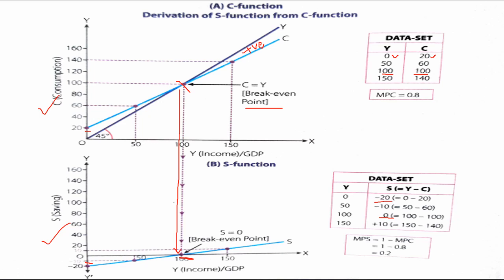Beyond that point, when income is increasing, consumption is increasing, but at a decreasing rate, because there is a saving of 10. So this is the point where it shows that there is positive saving. This is the derivation of the S function from the C function.